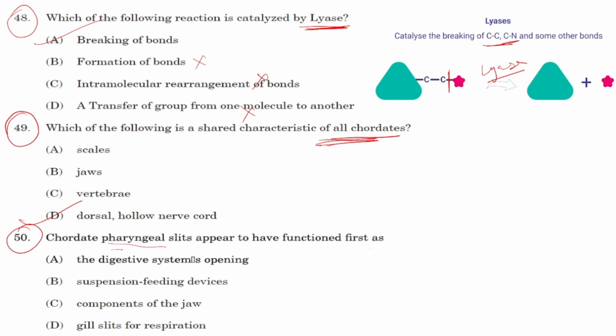Okay, the pharyngeal slits must have a function. Which sort of functions do you think they must be serving earlier? Option A is digestive system opening. I don't think so. Suspension feeding devices, no. Components of jaw, no. Last option is gill slits for respiration. Yes, option D is the right answer. That is gill slits for respiration.